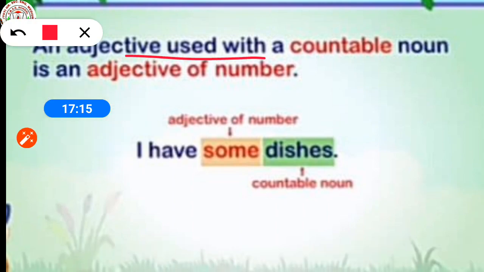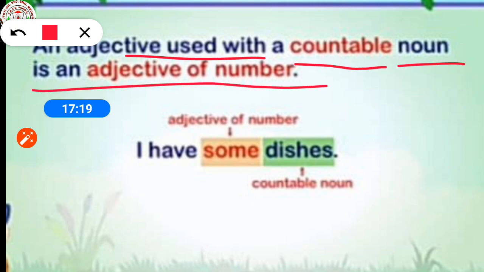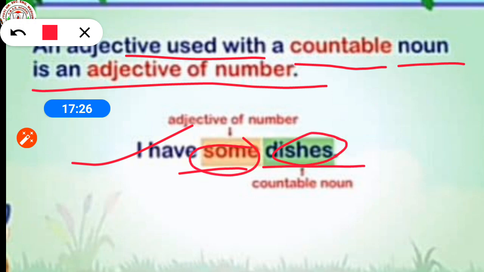An adjective used with a countable noun is an adjective of number. You can see in the example, I have some dishes. Here, some is an adjective of number and dishes is a countable noun. So an adjective used with a countable noun is an adjective of number.